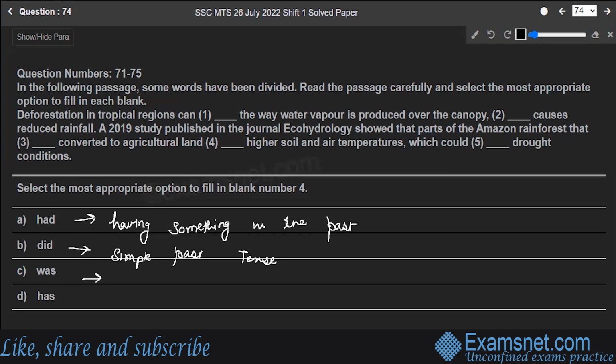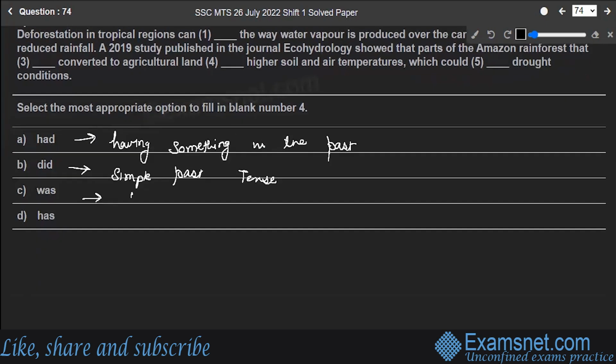"Was" is used in past tense with singular. "Has" is present perfect tense plus singular.